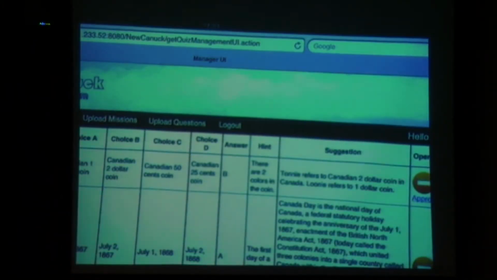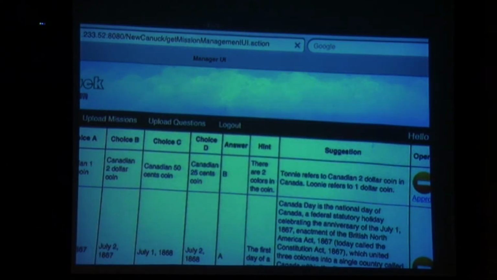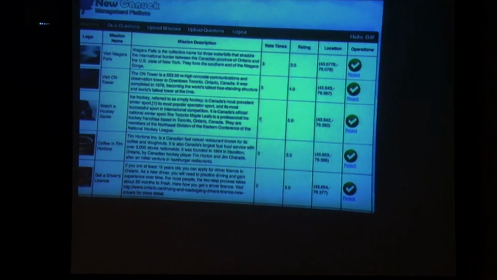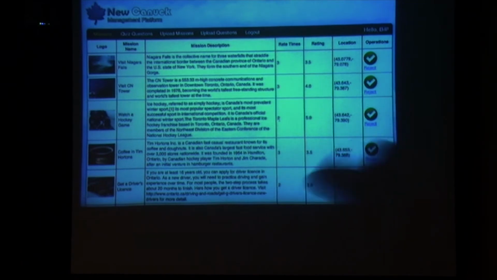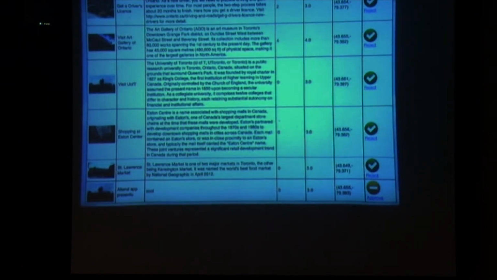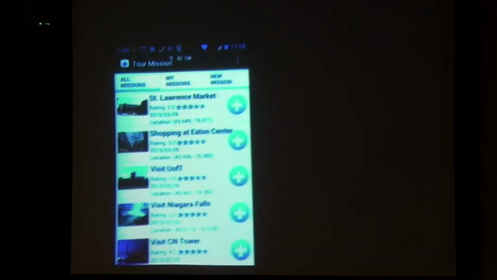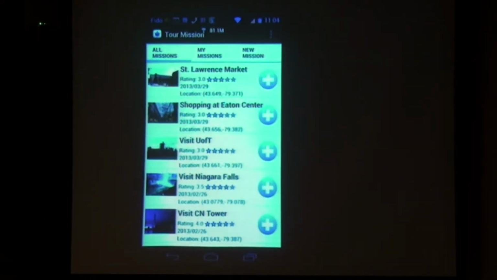Now let's have a look. The last one is just the mission I have created. So now I approve it. Let's update the mission list, and we can see the first one is the mission that I have just created. Now let's see how a new player can finish this mission.